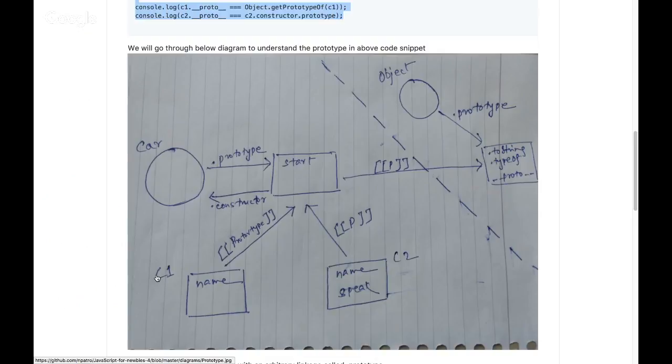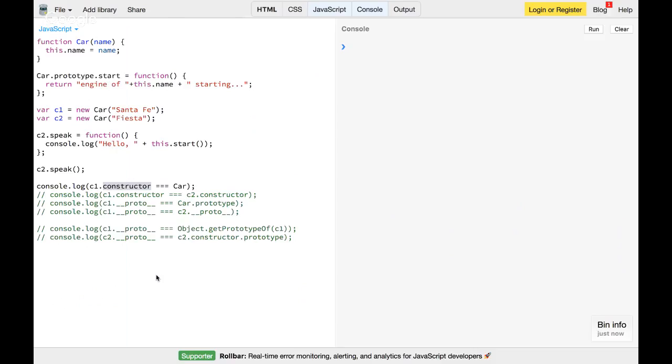So when I say c1.constructor, it doesn't have a constructor, so it went one level up. There it finds that the object has a constructor property, which is nothing but car. So that's why when I print this line, it says true.